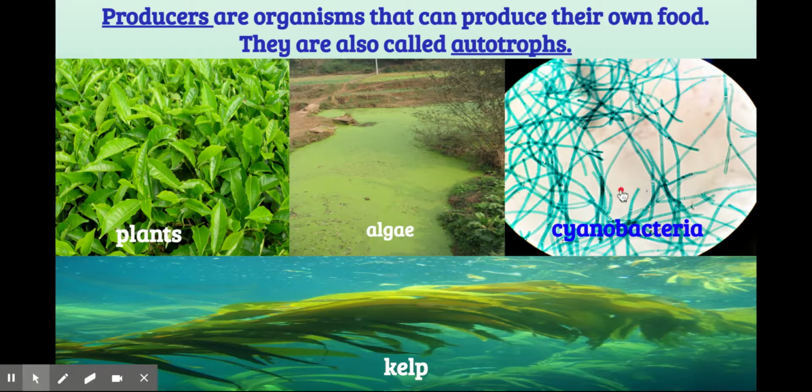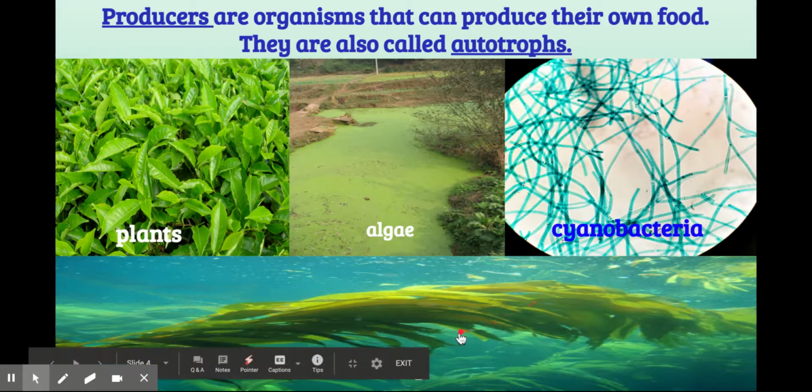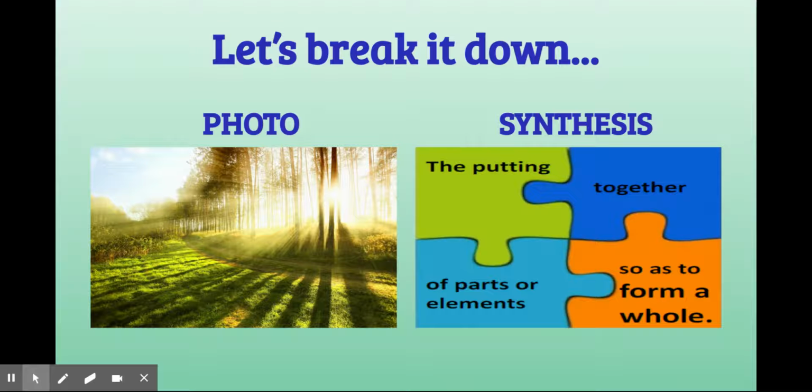Now, if you look over here, the cyanobacteria, this is a type of bacteria. These are also microscopic. This was an image that was taken looking through a microscope, and so they are very, very tiny. And then kelp is a type of water plant, a type of seaweed, and kelp is also a producer. So all of these organisms are examples of producers. They make their own food energy.